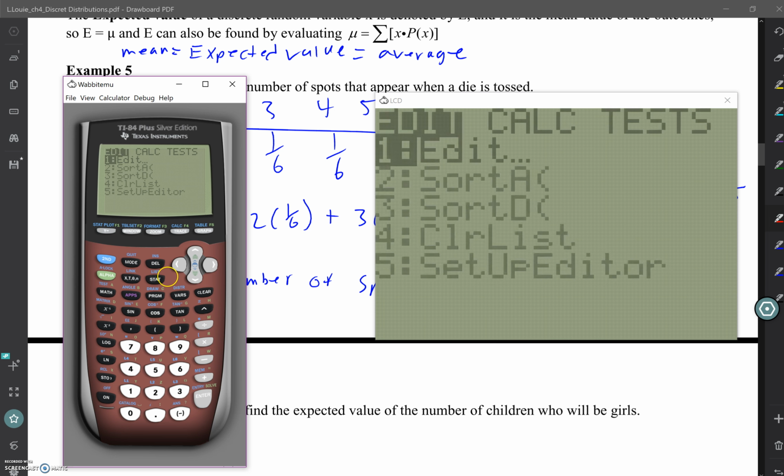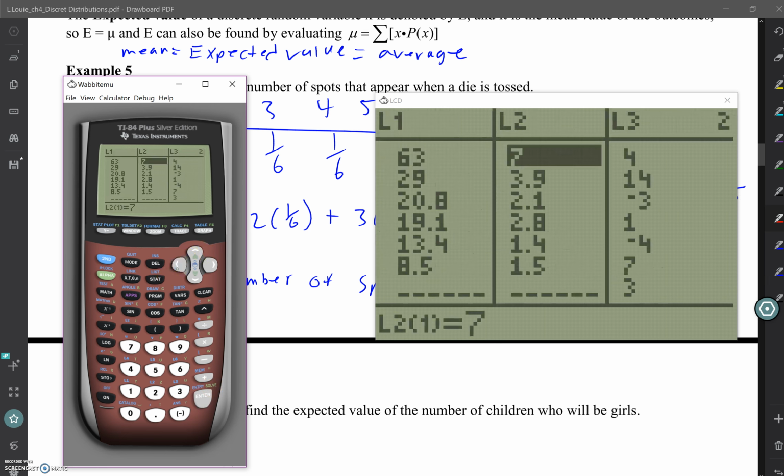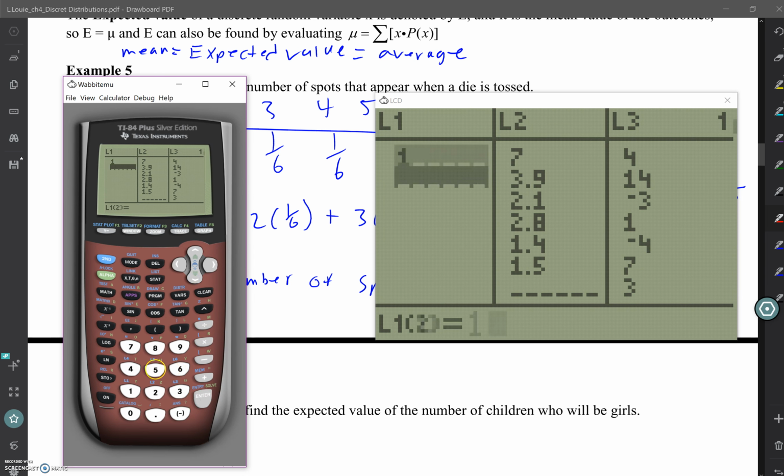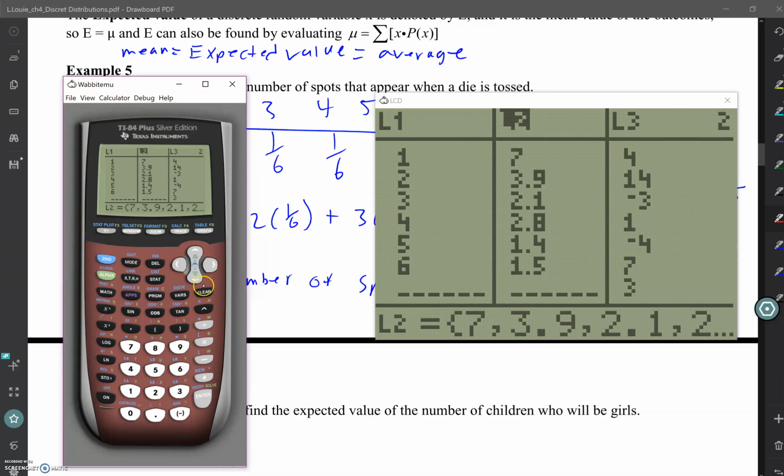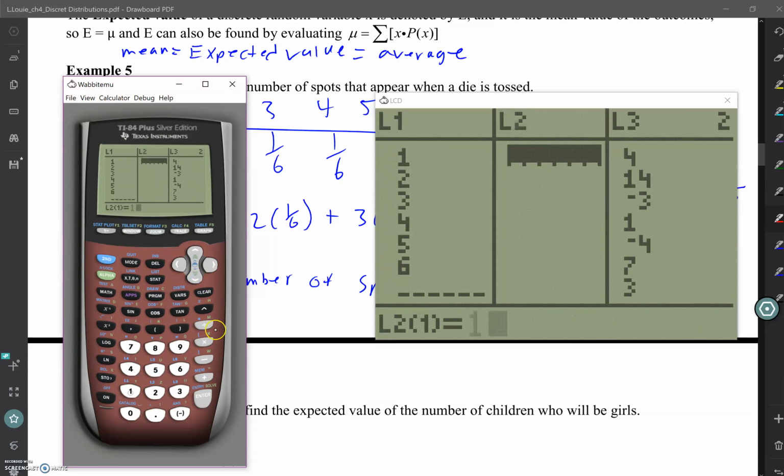You can turn them into decimals first, or when you type it in, it will also do it for you. So x's are from 1 to 6. And your list 2 will have all 1/6. And if you do 1 divided by 6, it'll convert it to the decimal for you.